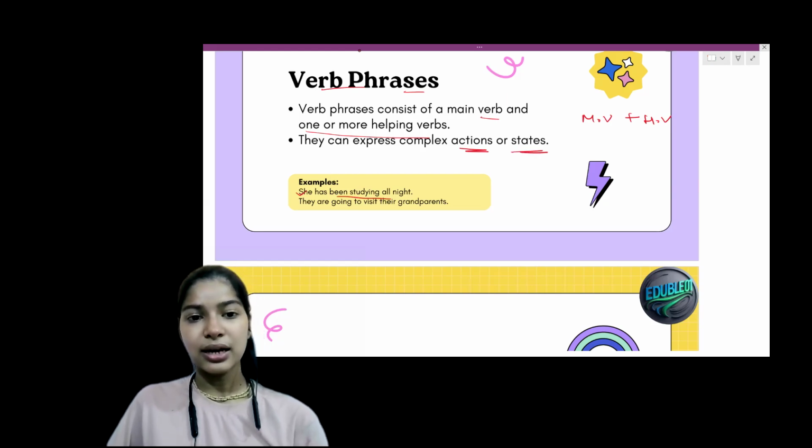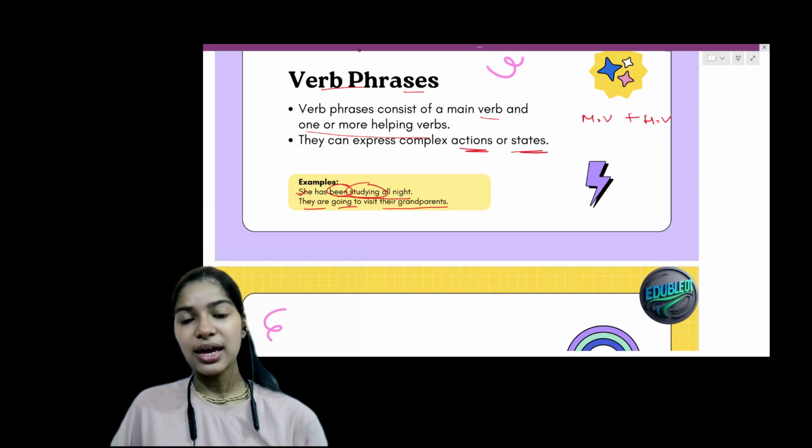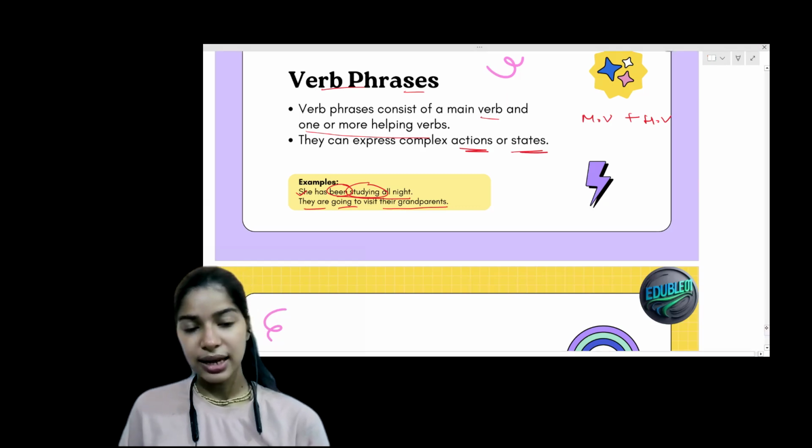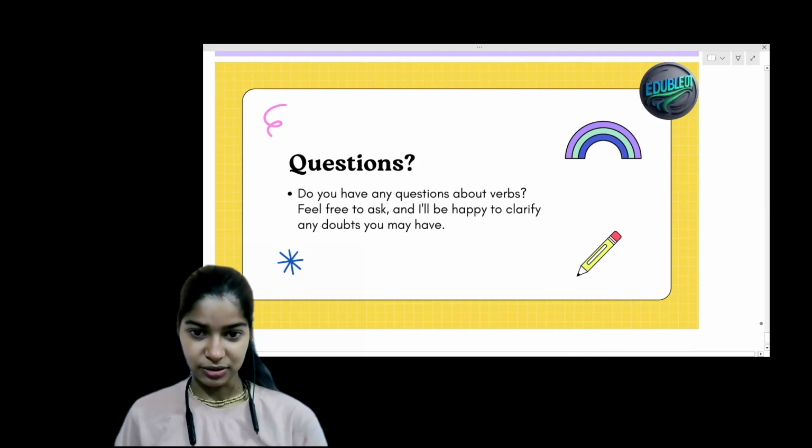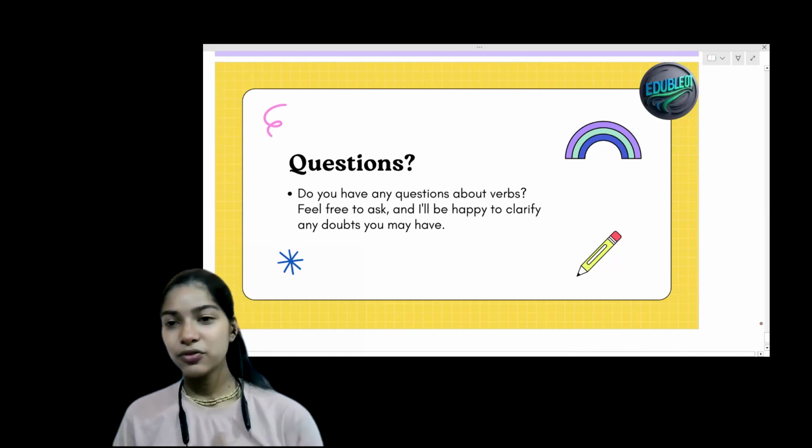She has been studying all night. So studying is the main verb, has been are helping verbs. They are going to visit their grandparents. So it again contains the main verb and the helping verbs, and it can express complex conditions. Okay, so that is it for verb phrases.